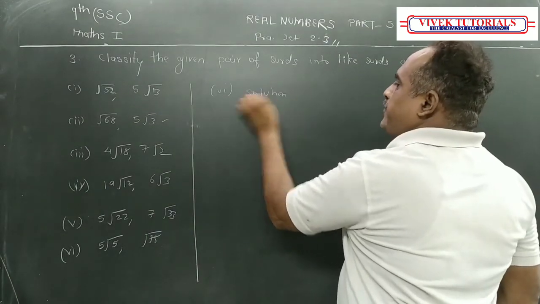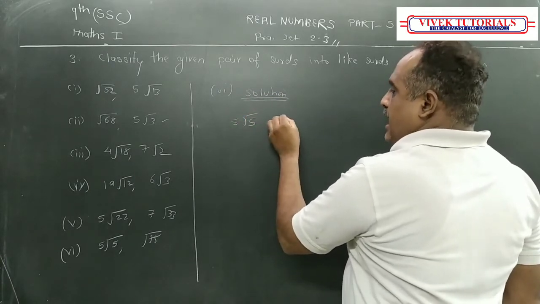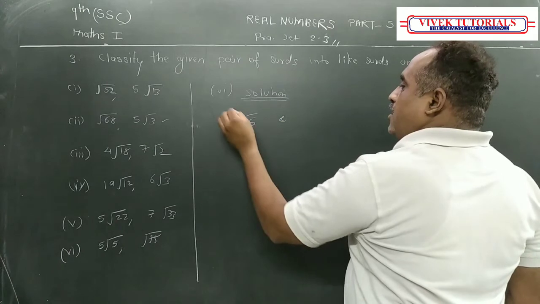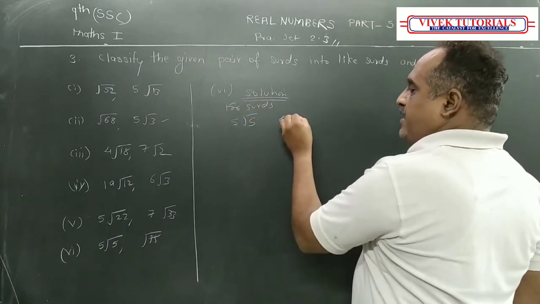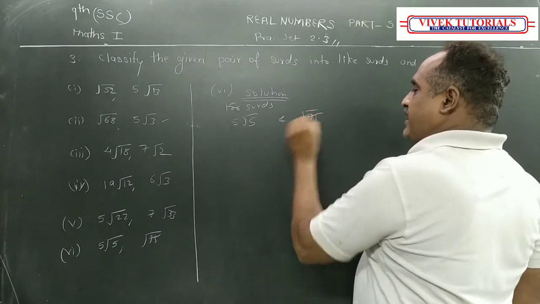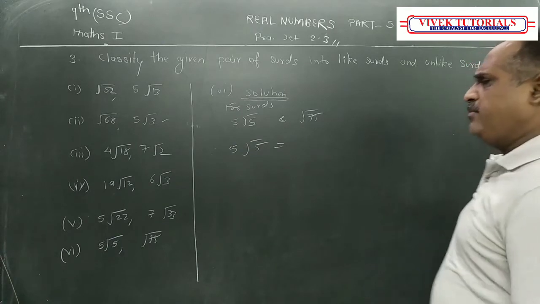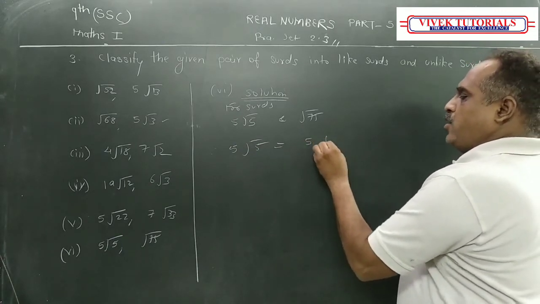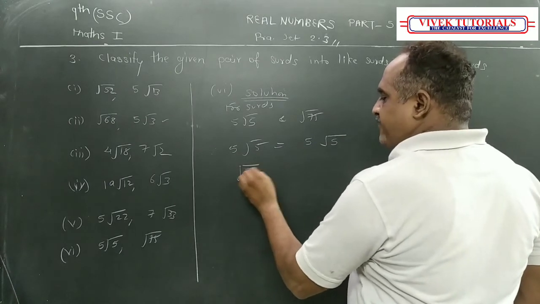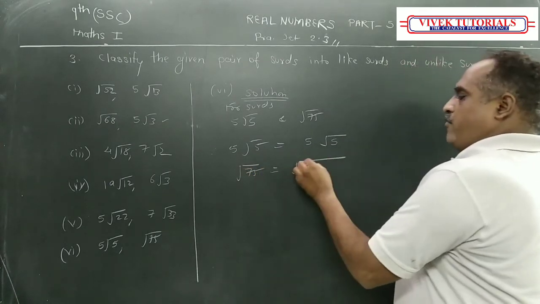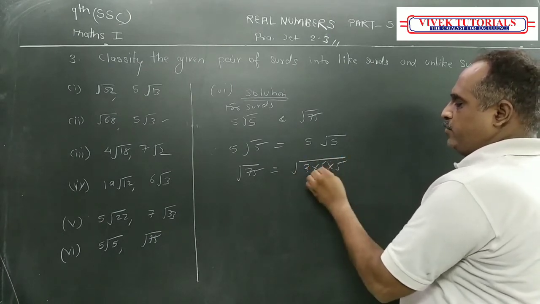Solution. Now 5 and for surds, which surds? 5 root 5 and root 75. Now 5 root 5, root 5 is a prime number, so I will write 5 root 5 and root 75. हम लोग क्या लिखेंगे? 3 into 5 into 5.